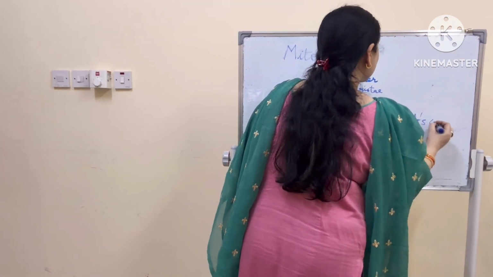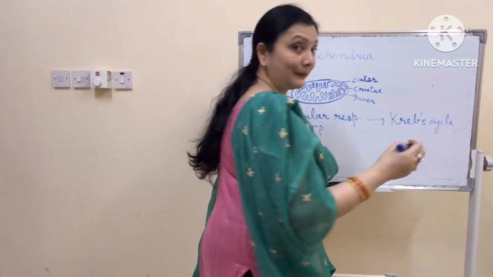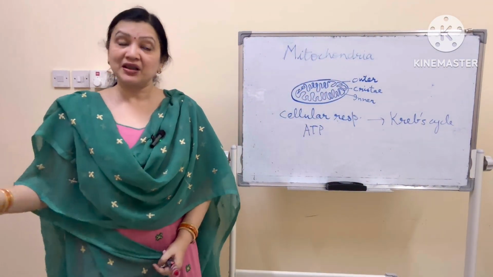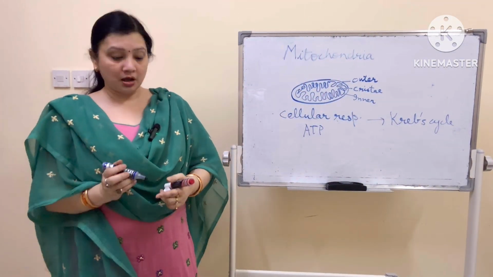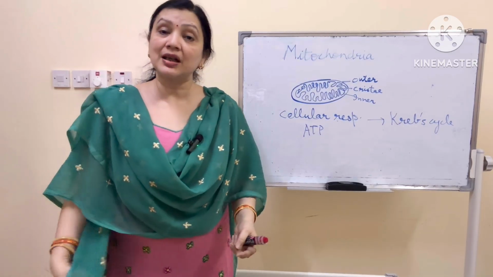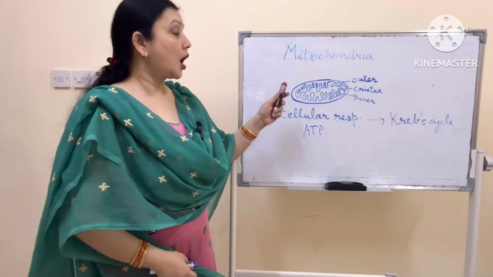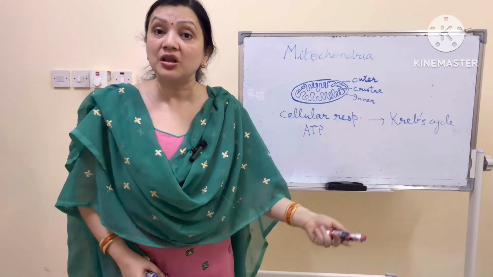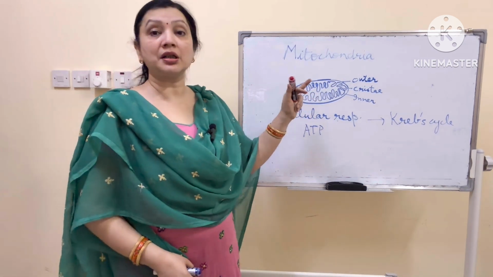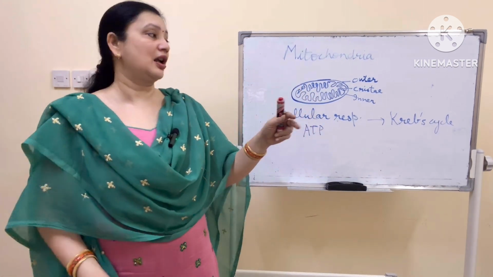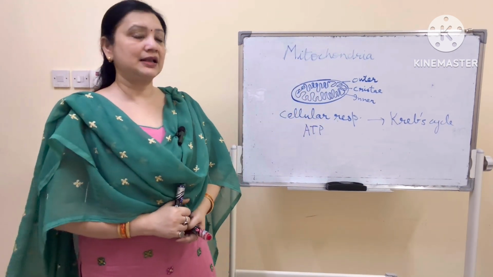You will study this in class 11-12. A whole Krebs cycle takes place inside mitochondria, and lots of enzymes and products are formed. Now enzymes need more surface area for their action, so cristae increase the surface area for the action of enzymes.